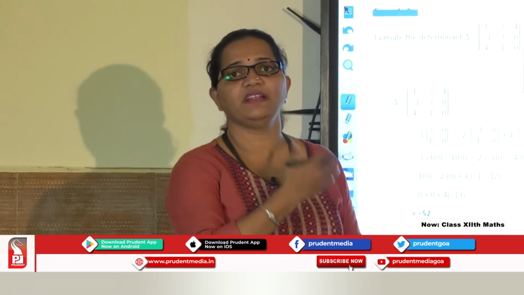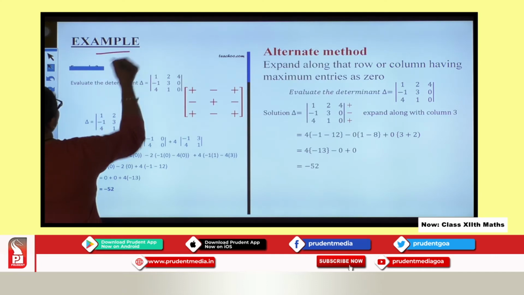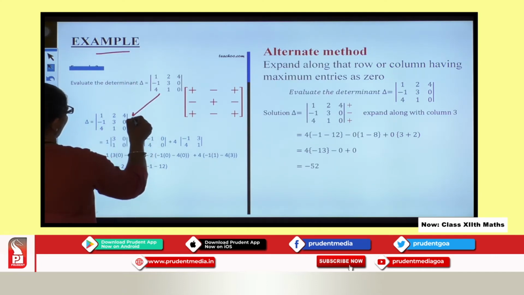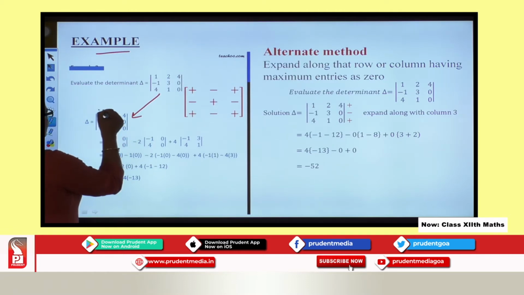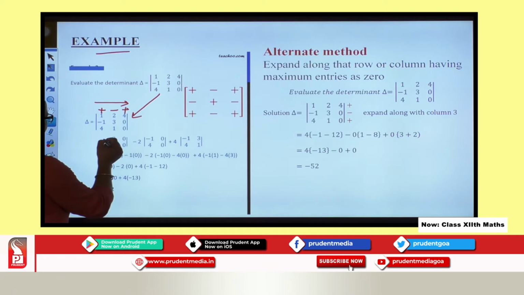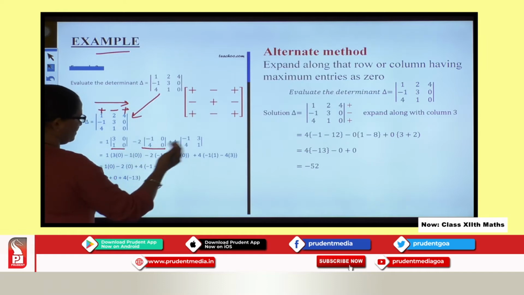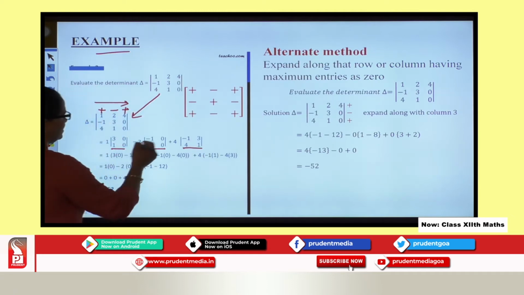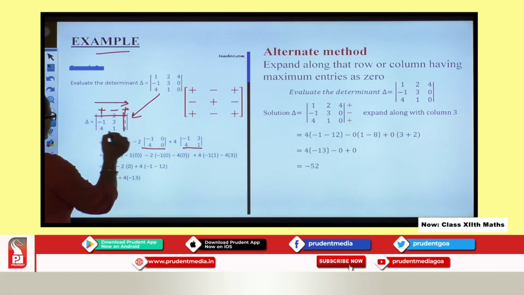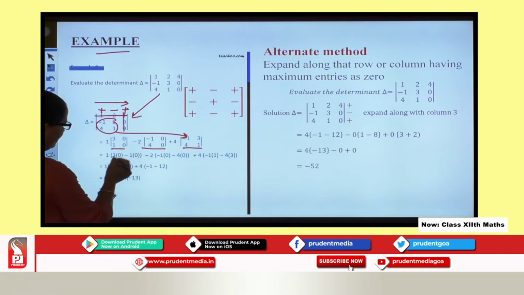Let us look at the next example and we will discover a new shortcut to get your work done. If you look at this example over here, this is the original way I discussed before to get the determinant value. It is plus minus plus. I am expanding along row 1, so I am getting 1 times the determinant of it, minus 2 times the determinant of the leftover columns and rows, and here 4 times, while deleting this you get this value. When we expand we get this answer.